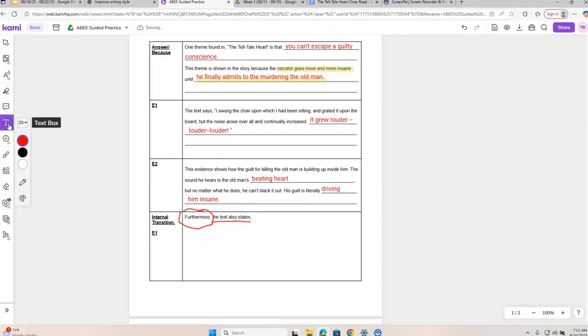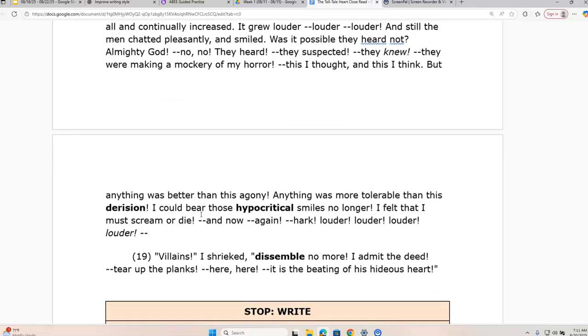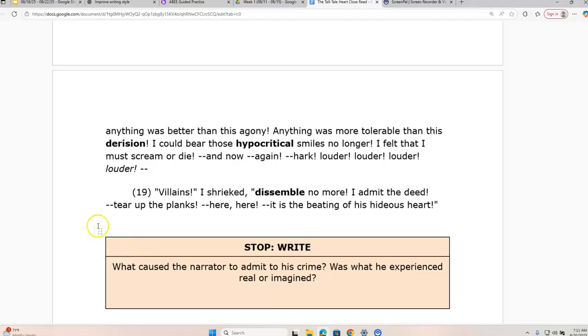So our next step is to go back to the passage and find some evidence where it actually talks about his confession when he admits to murdering the old man. So I'm going to go back to the text, and we're actually going to be looking at the very end of the story because this is where he actually admits to committing the crime. So I'm looking at paragraph 19 of the text.